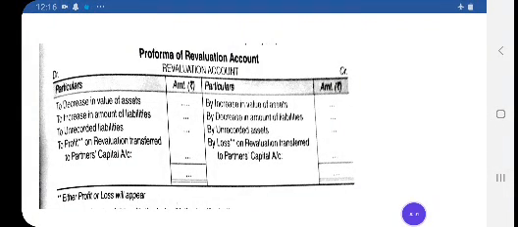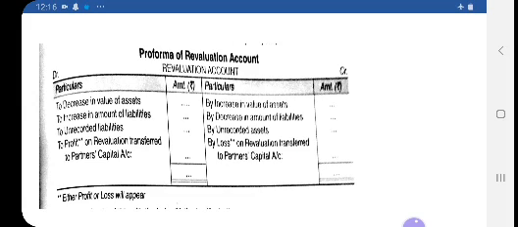Good morning, student. Let us revise our topic, revaluation of assets and reassessment of liabilities, that we have already discussed or revised in the previous video about the topic changes in profit sharing ratio. The fourth subtopic is about the revaluation, how you will do the adjustment in case of reconstitution of a partnership firm.